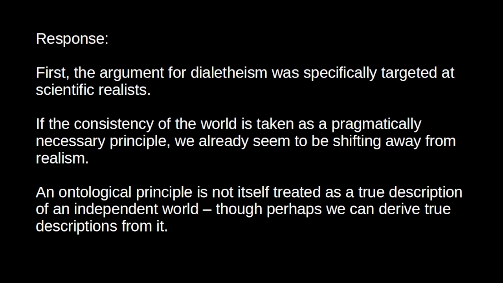We're shifting to a more pragmatist account and not a realist account. And actually, this idea of ontological principles comes from Hasok Chang, and Hasok Chang is more on the pragmatist side than the realist side. So at least with respect to the ontological principles, we would have to say that science does not deliver true descriptions of a mind-independent world.